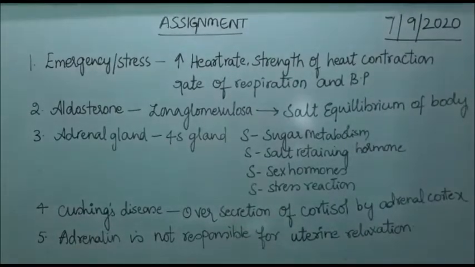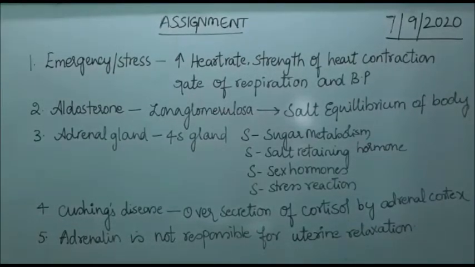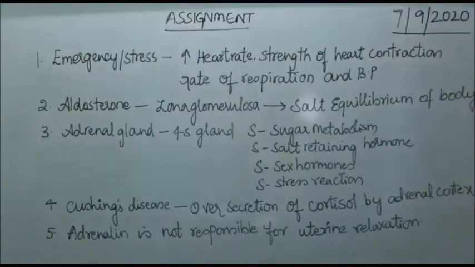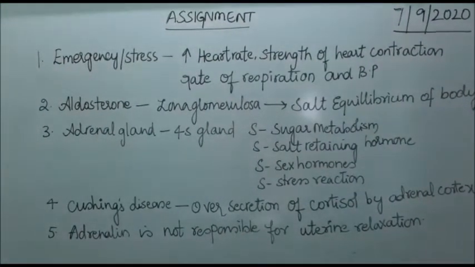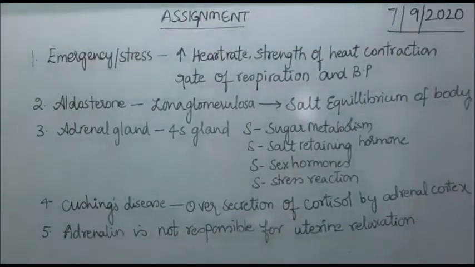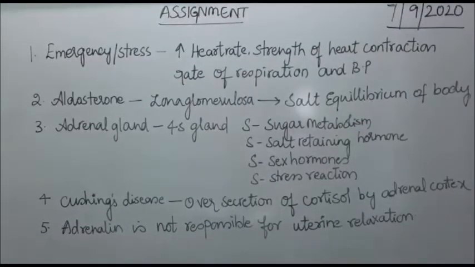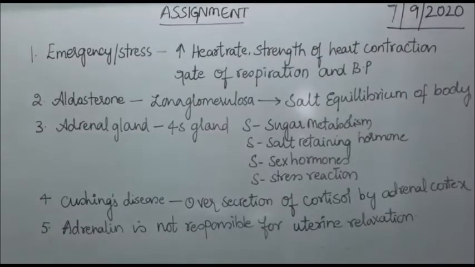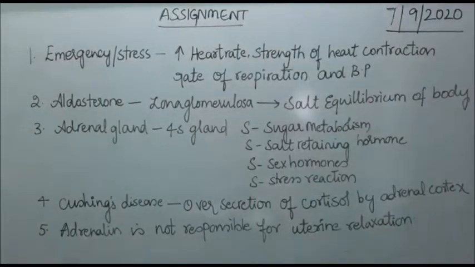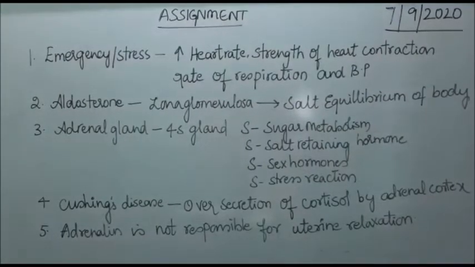So that is how it is going to maintain the salt equilibrium, which causes an increase in osmotic pressure, body fluid volume, osmotic pressure of blood, and blood pressure. If suppose the secretion of aldosterone is lower than normal, it leads to the loss of sodium and chloride ions and water through urine, thereby excretion of phosphate ions, leading to hypotension.